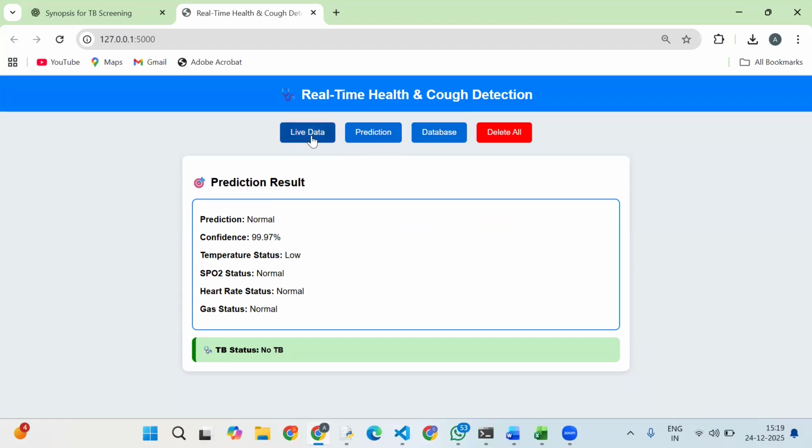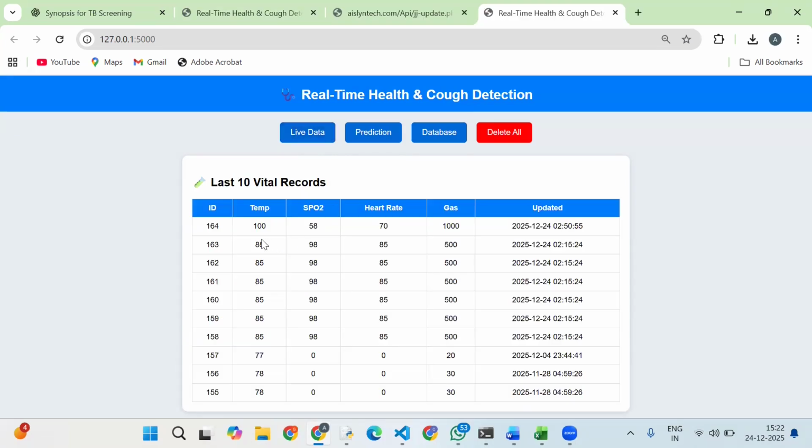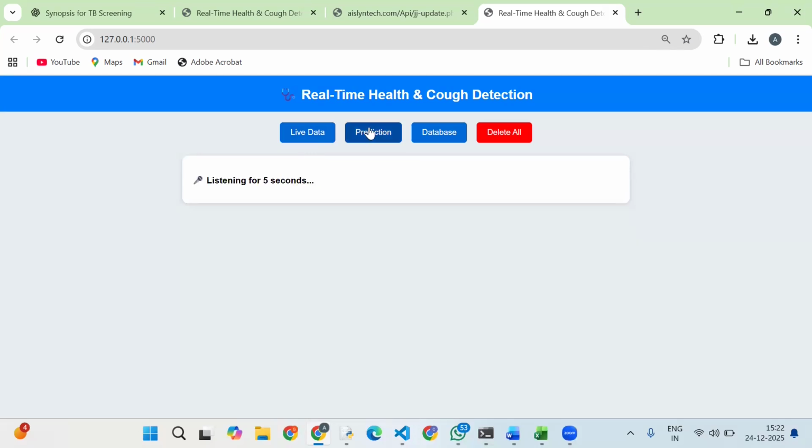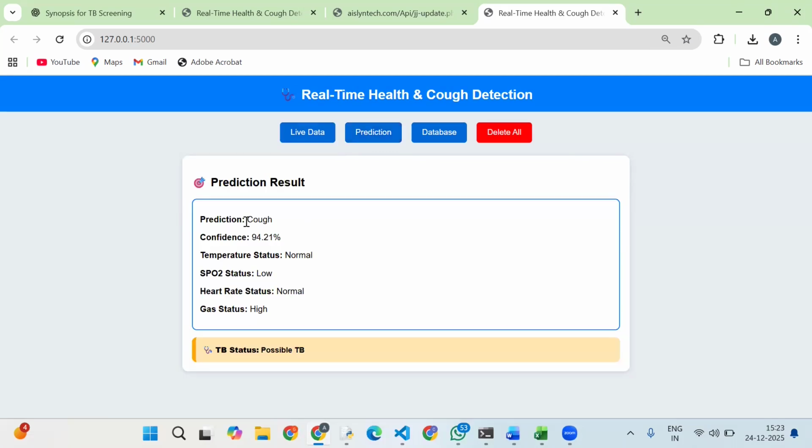Now we'll change the live values, then we'll predict with the cough audio. Now our data is updated: temperature is showing 100, SpO2 58, heart rate 70, and gas is 1000. Now we'll predict with the cough audio. It's predicted as a cough with a confidence of 94%, and temperature is normal, SpO2 low, heart rate normal and gas status is high. Based on this, it's predicting possible TB.